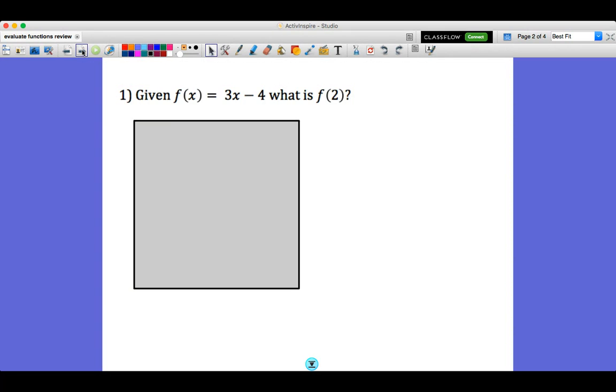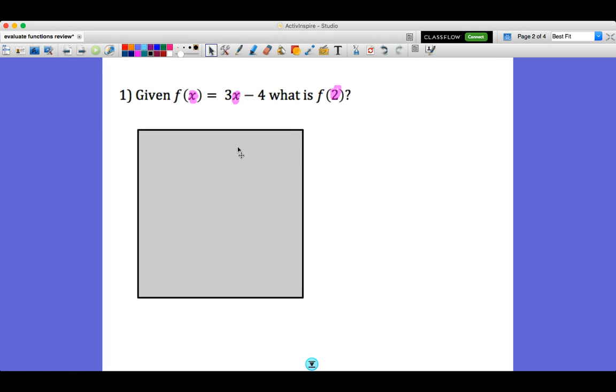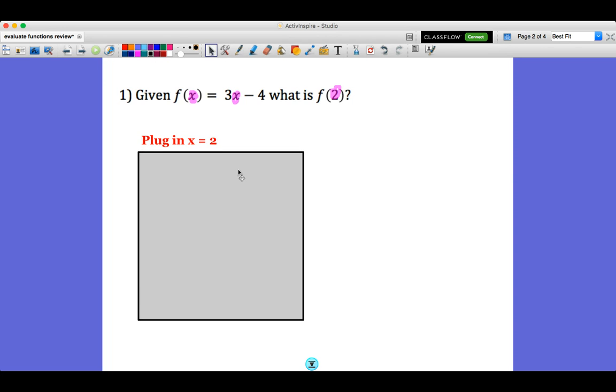So it says given f of x equals 3x minus 4, we want to figure out what is f of 2. So this 2 right here is in the place of x. So we're just going to plug in 2 where we see x. So we're going to plug in x equals 2.